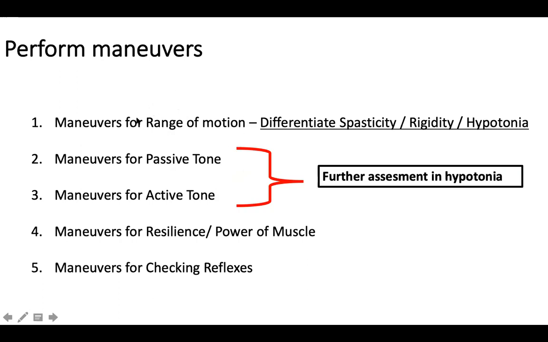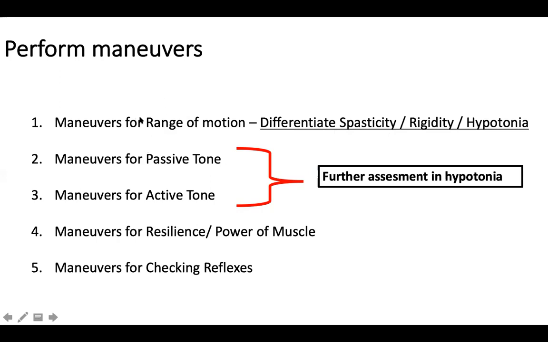You should start slowly and then you should do fast. You should always do right side and left side and compare the sides across different joints: the elbow, the wrist, the shoulder joints, the hip joints, the knee joints, and the ankle joints, so that you have a fair idea of the group of the muscles which are involved. This helps us to differentiate between spasticity, rigidity, and hypotonia. So these are the 5 maneuvers that we do in motor examination.